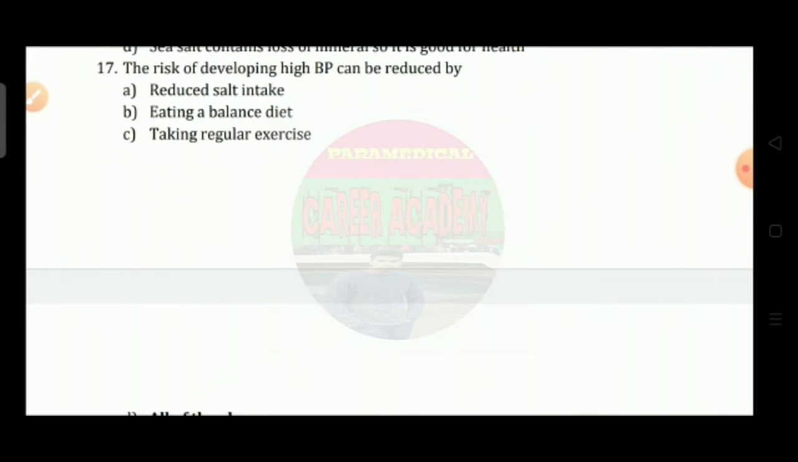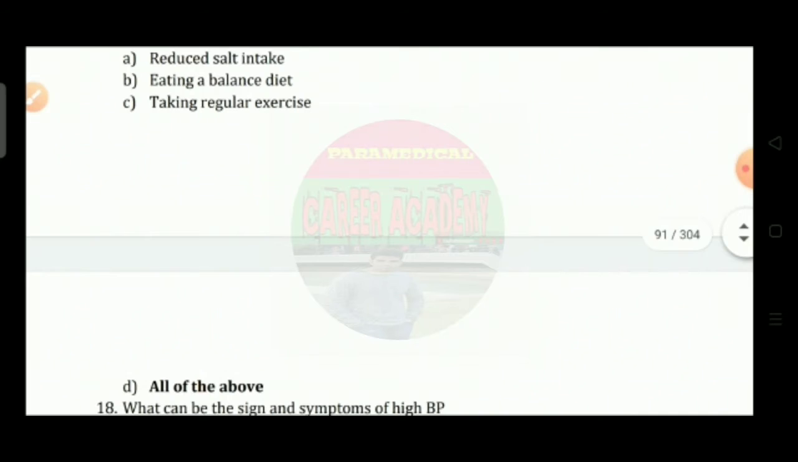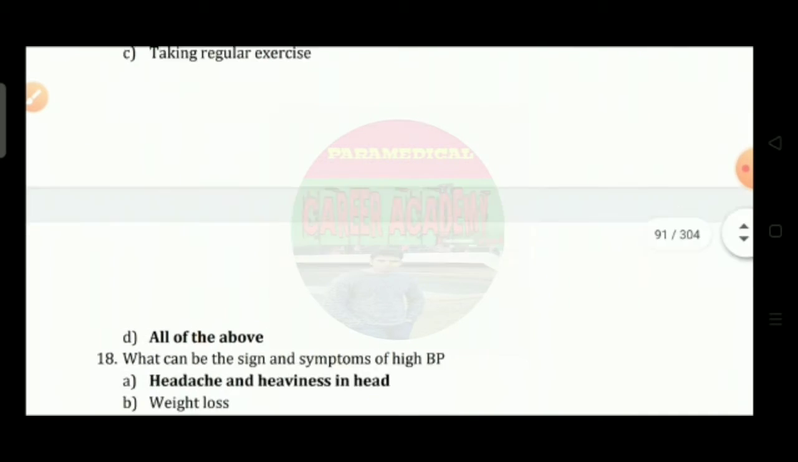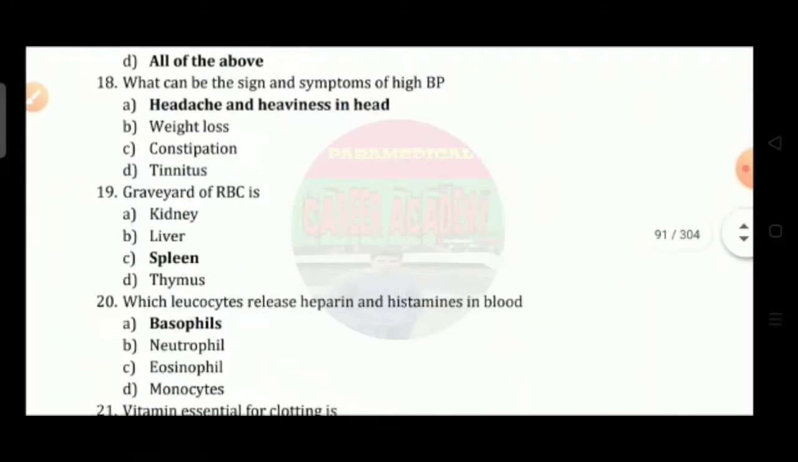Question number 17: the risk of developing high BP can be reduced by option A, reduce salt intake; option B, eating a balanced diet; option C, taking regular exercise; option D, all of the above. So the correct answer is option D, that is all of the above.